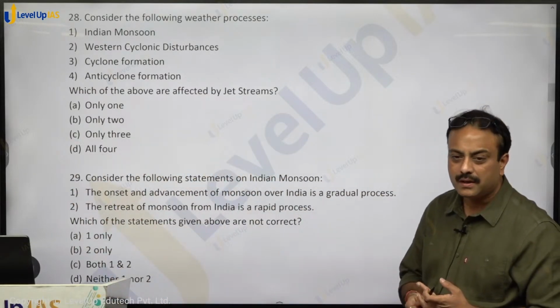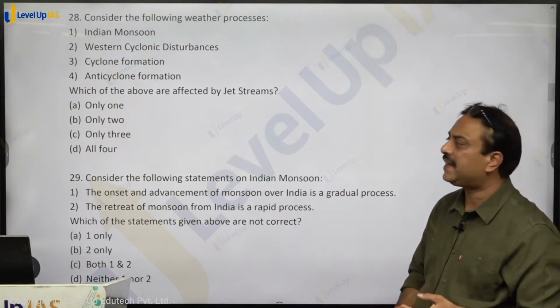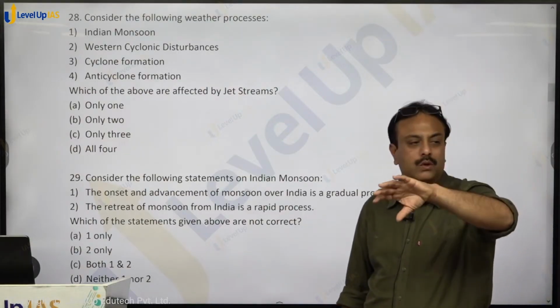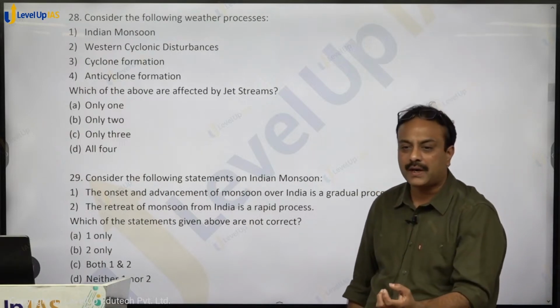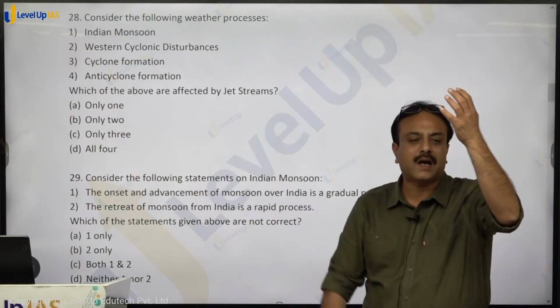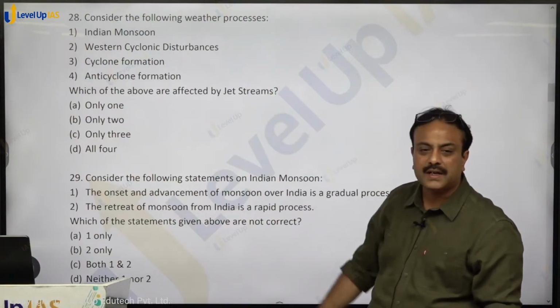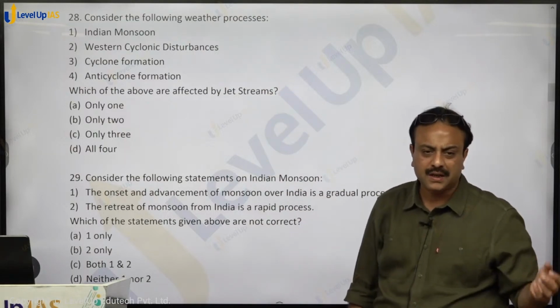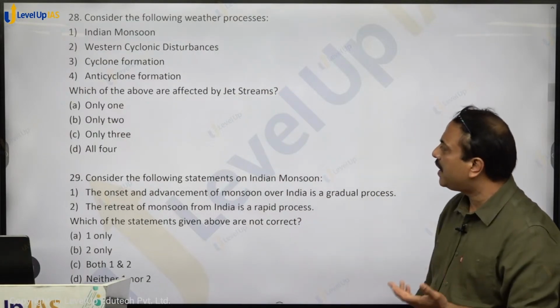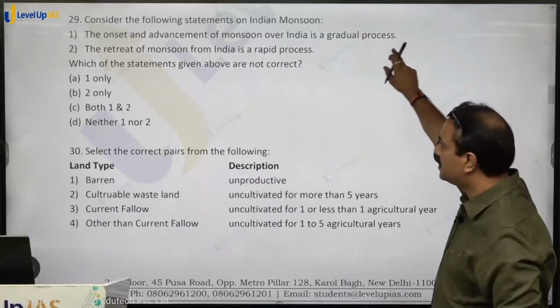When a jet stream moves down, it creates high pressure on the ground, anticyclonic condition. When it moves up, it pulls or sucks the air up, causing cyclonic conditions. So it supports cyclone formation, anticyclone formation also during its path. So all four can be related to jet stream. So all four, option D, D for dog, shall be the right answer.